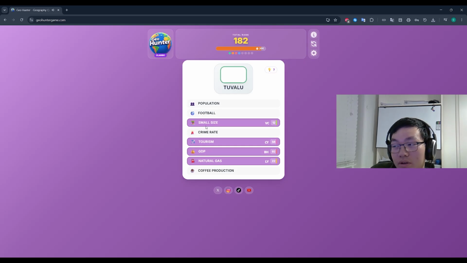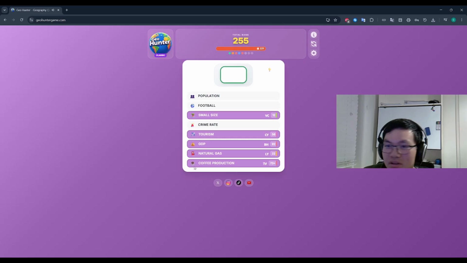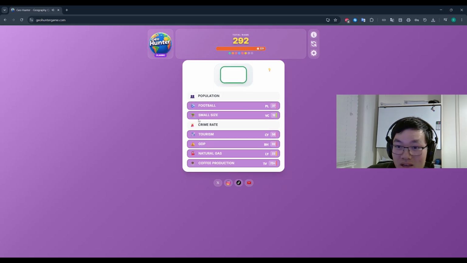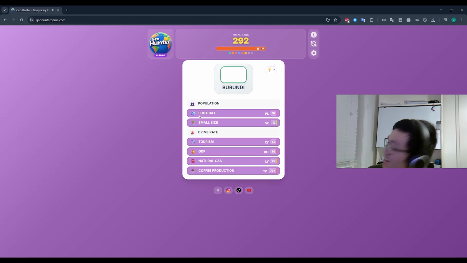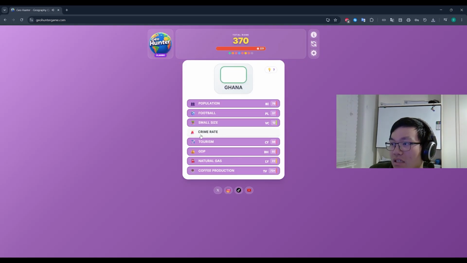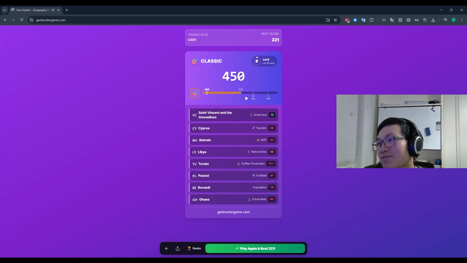Tuvalu. See, that would have been great for small size, but I already used St. Vincent and the Grenadines. Tuvalu, are we serious? Let's go coffee production. There's not many better countries for coffee production, I imagine. Poland for football? I mean, it's not populated and it's a pretty safe country, so football's the only best option there. Burundi? Crime rate, I guess. Or is it populated? It might be populated, actually. Let's go for population. Okay, it was 78. That's pretty bad. Ghana for crime rate. I mean, yeah. 450. That's pretty poor.